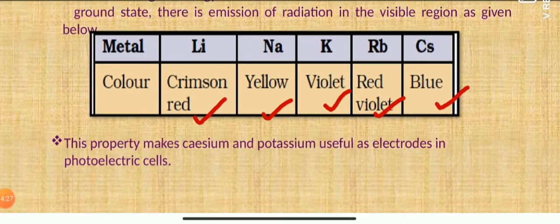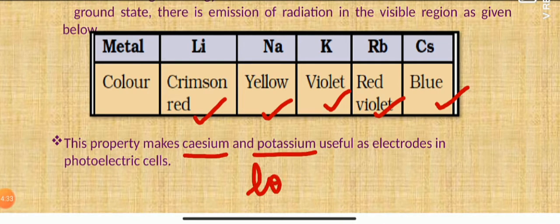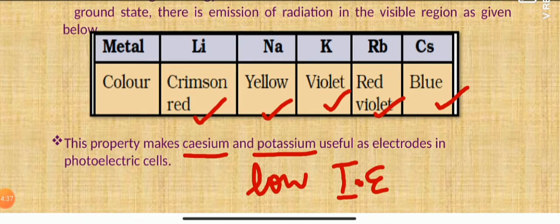Now, as you all know, being larger in size, they have a very low ionization enthalpy. This property is used for making photoelectric cell electrodes. Now there is one important question here: why are cesium and potassium used as electrodes in a photoelectric cell?